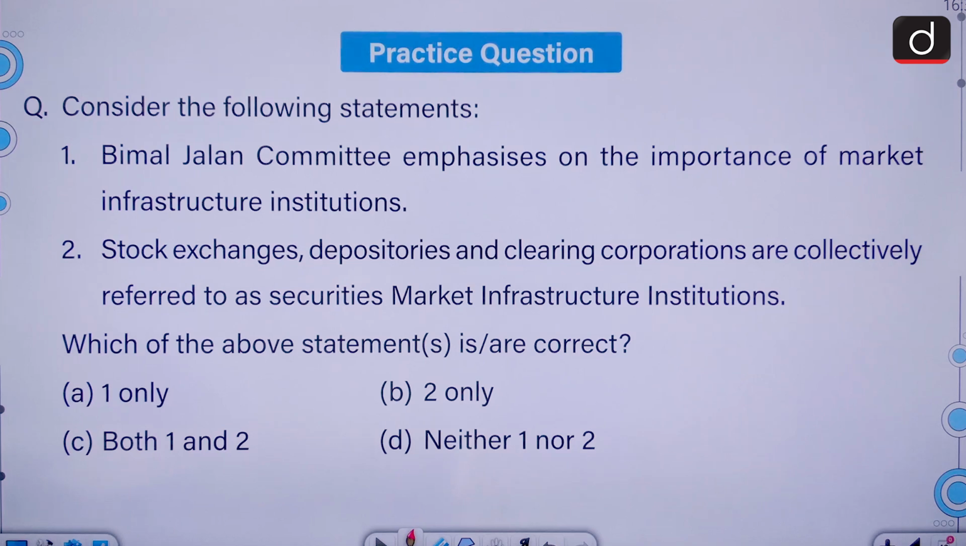Let's move on to the practice question for the next segment. Consider the following statements. Bimal Jalan Committee emphasizes on the importance of market infrastructure institutions. Stock exchanges, depositories and clearing corporations are collectively referred to as securities market infrastructure institutions. So we have to select the correct statement.